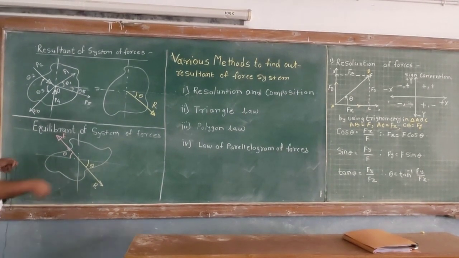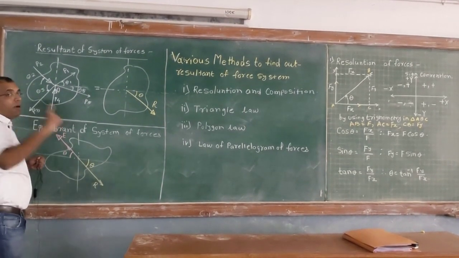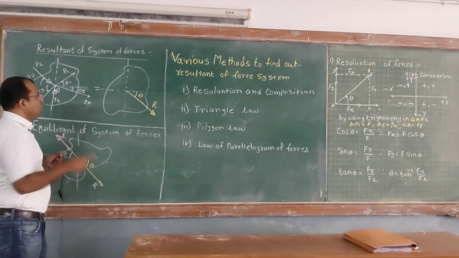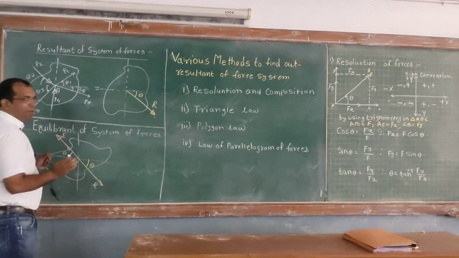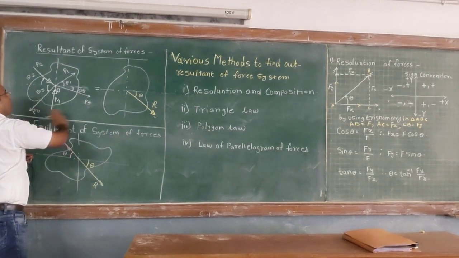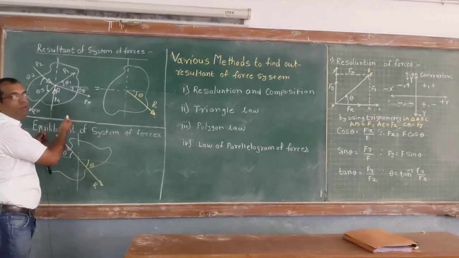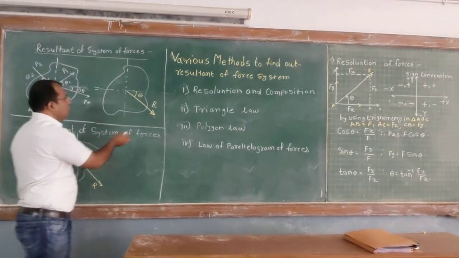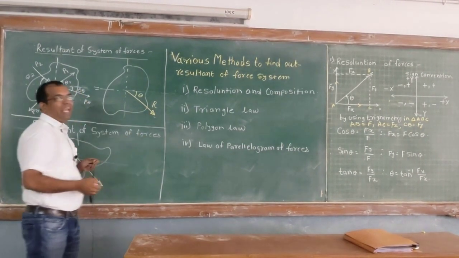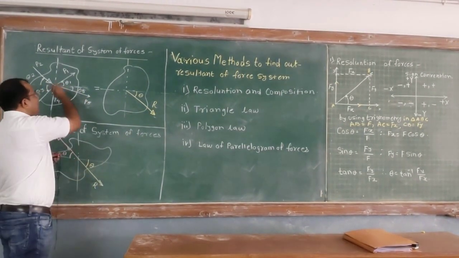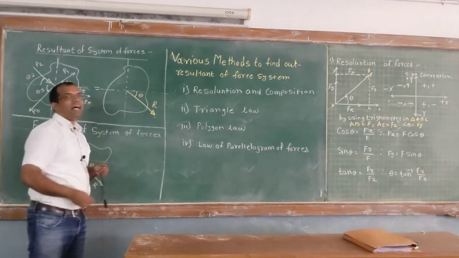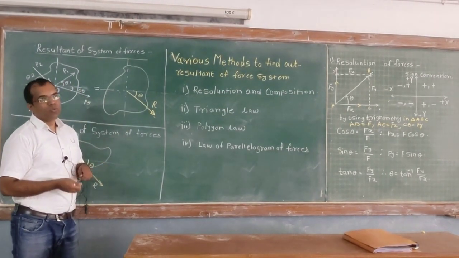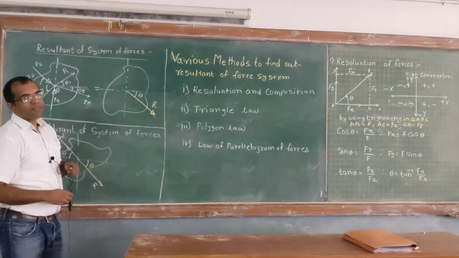Now I have to replace these five forces by a single force. This single force which is able to replace this system of forces is known as a resultant. So what is meant by resultant?